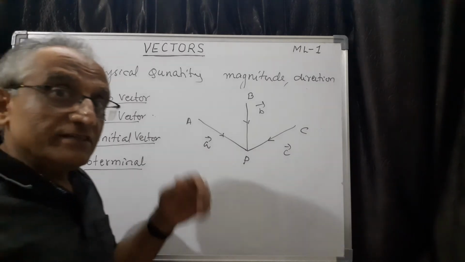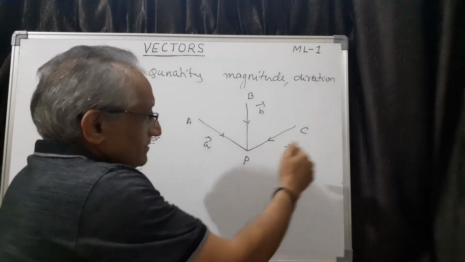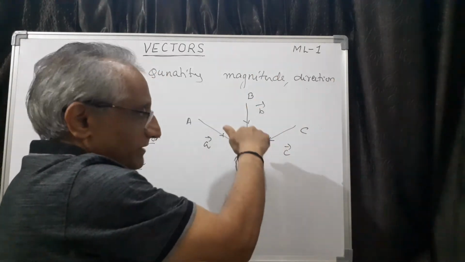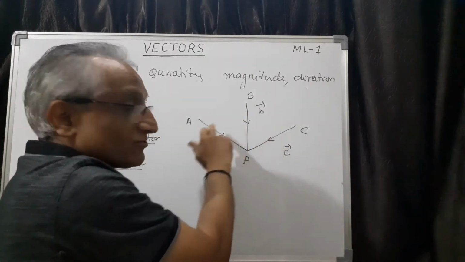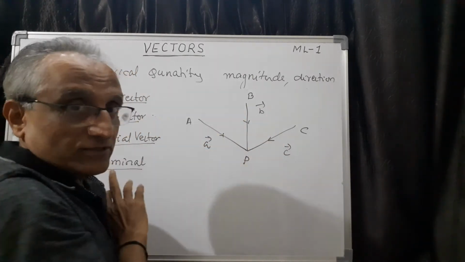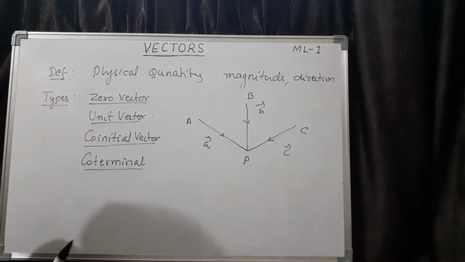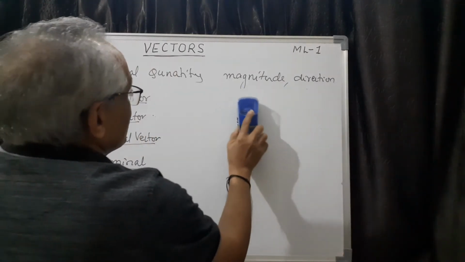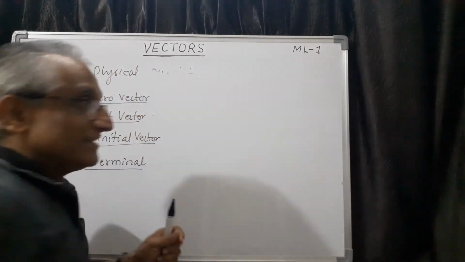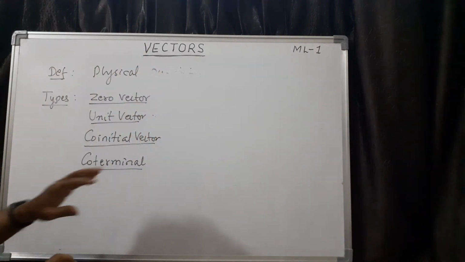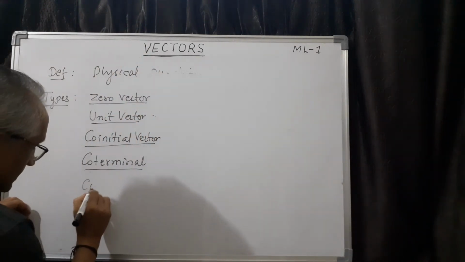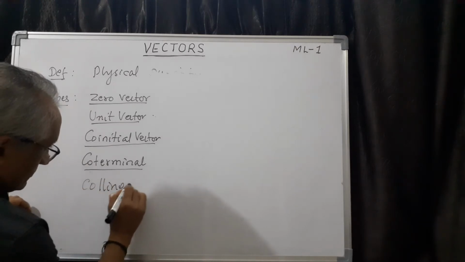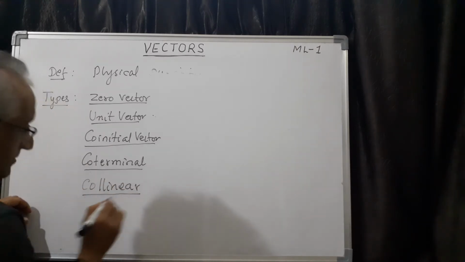See, for example, in physics we are using, there is a point here on which there are three forces which are applied. So all the three forces are co-terminal forces. So that is the idea. Then collinear vector. So this, of course, you should be very careful in understanding this one. Let me explain a little bit more. So collinear vector. Collinear. So this is the next concept.